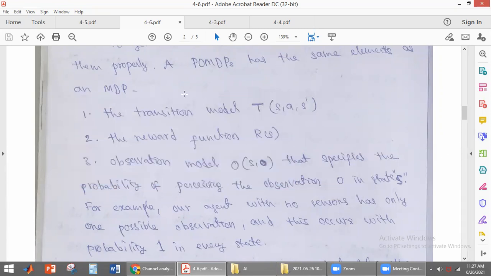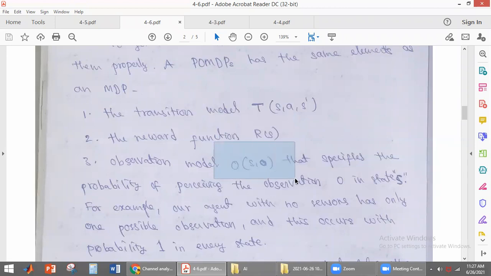So what is the transition model? It gives you the probability that the agent will reach state S dash from state S by performing some action. The agent will be reaching state S dash from S by performing some action. And what is R of S? R of S is the reward the agent is receiving at that particular state.